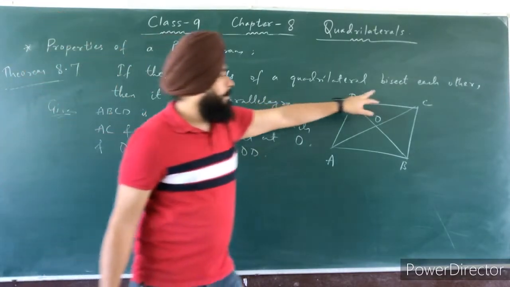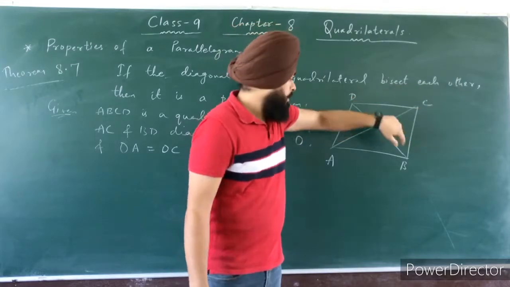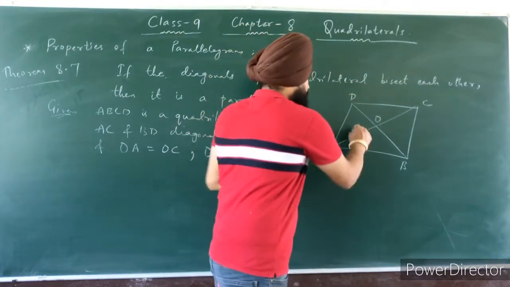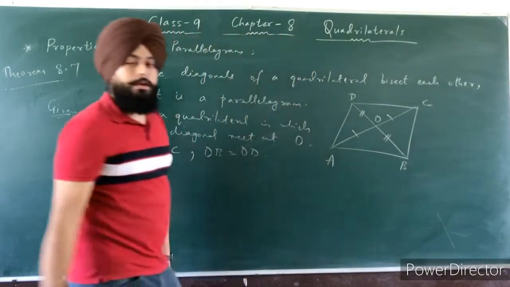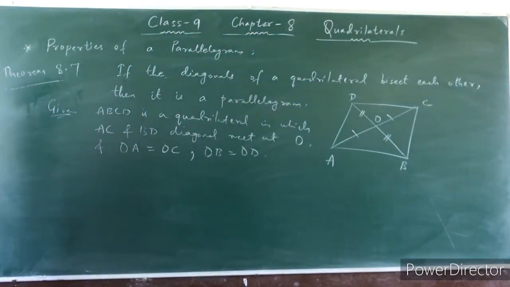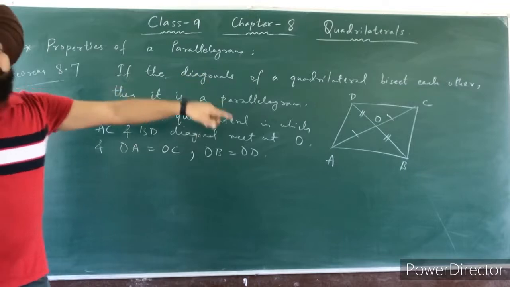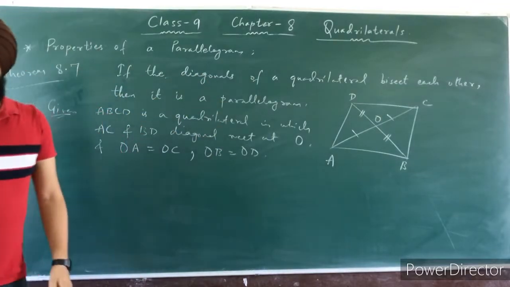It is already given, bisect each other. So we can prove that this ABCD is a parallelogram.